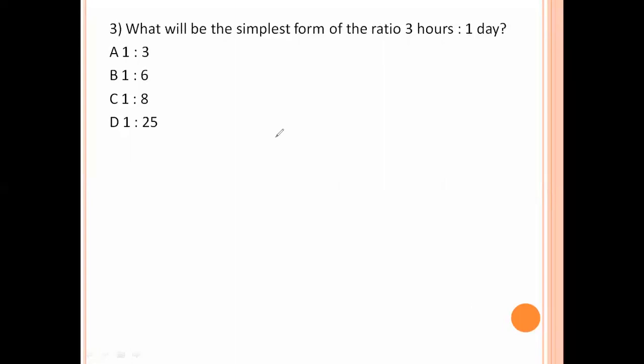Next. What will be the simple form of the ratio 3 hours to 1 day? 1 day value is 24 hours. 3 1s are 3, 3 8s are 24. So 1:8. Option number C is the right answer.